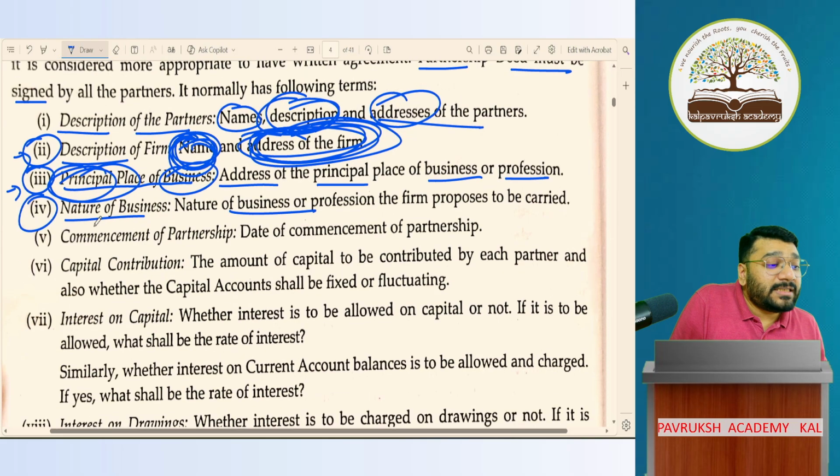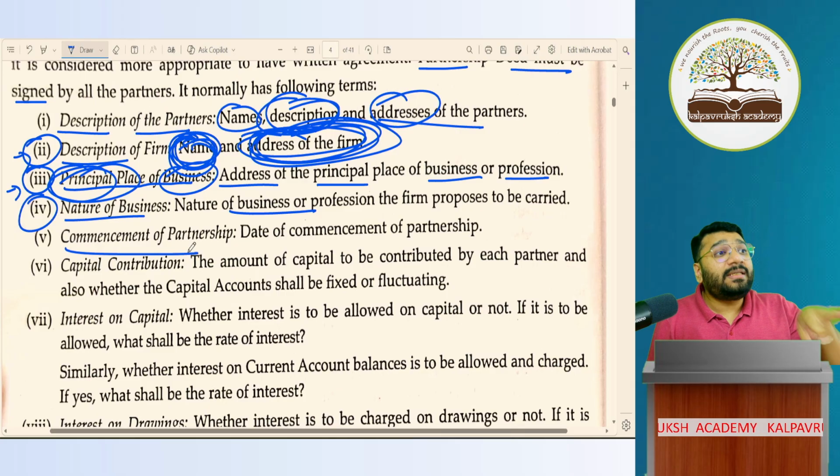Next is commencement of partnership. That is, what is the date of birth of the partnership? So, the date of birth of the partnership?